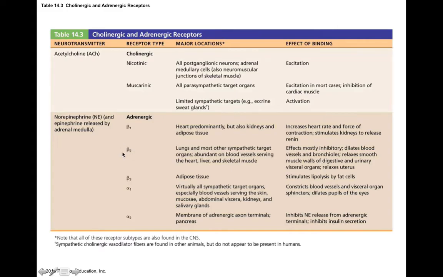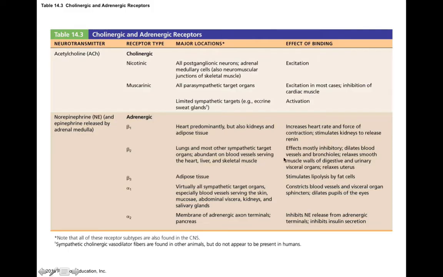When epinephrine and norepinephrine bind to beta 2 receptors on the blood vessels that go to your heart, liver, and skeletal muscle, it also causes those smooth muscles to relax, which causes those blood vessels to dilate, and that increases blood flow to the heart, the liver, and skeletal muscle, which makes sense during the fight or flight response because your heart needs to get more nutrients to pump harder, and then the liver and skeletal muscle are also going to be involved with, first of all, processing nutrients, and your skeletal muscle is going to help you get away or fight.